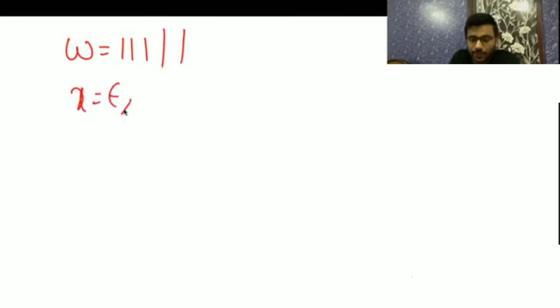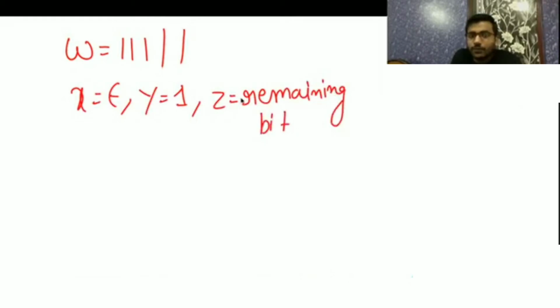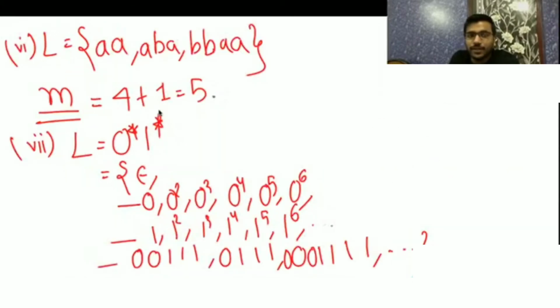Similarly, if we take w equal to any number of 1s, here I will assume x as epsilon and y as 1 and z as the remaining bits. This kind of string I am getting because of 1 star when 0 is epsilon, and this kind of string I am getting from 0 star 1 star when 1 is epsilon.